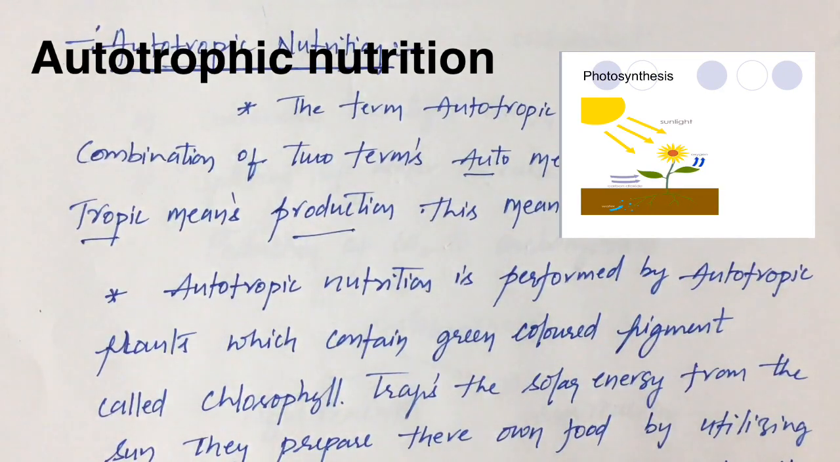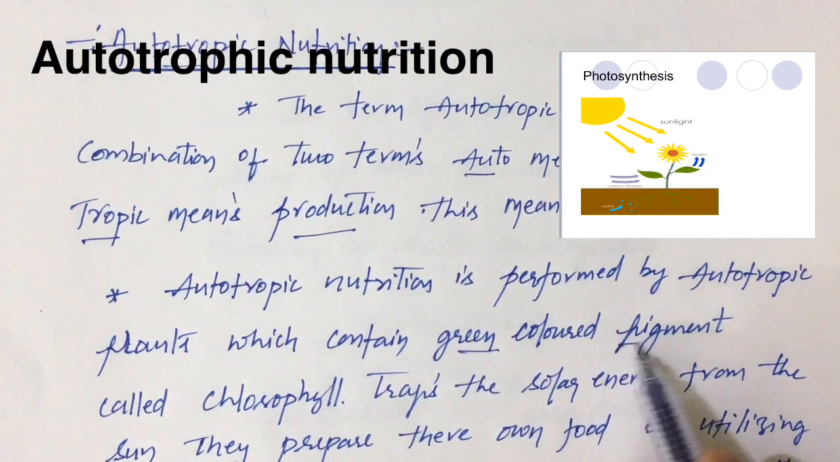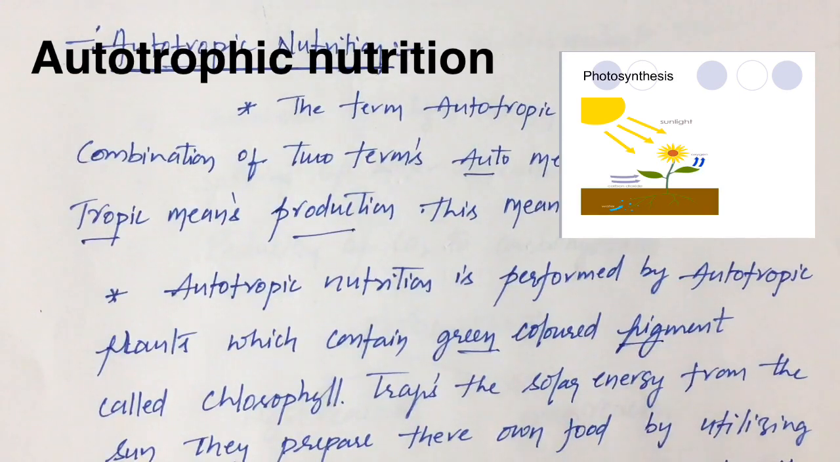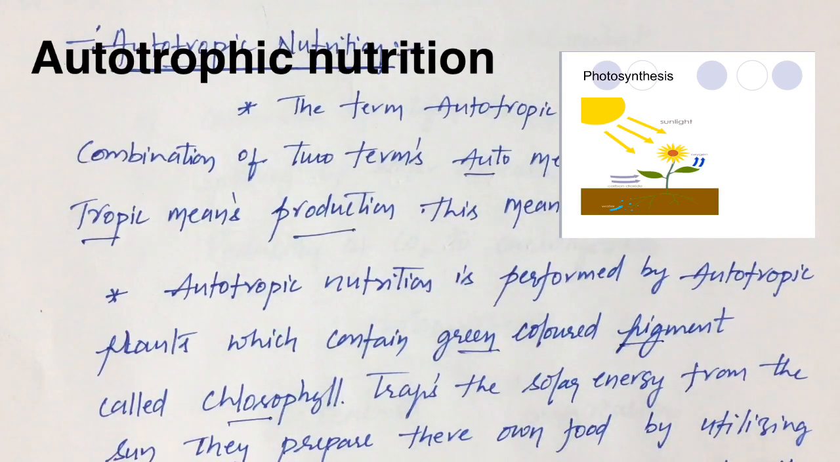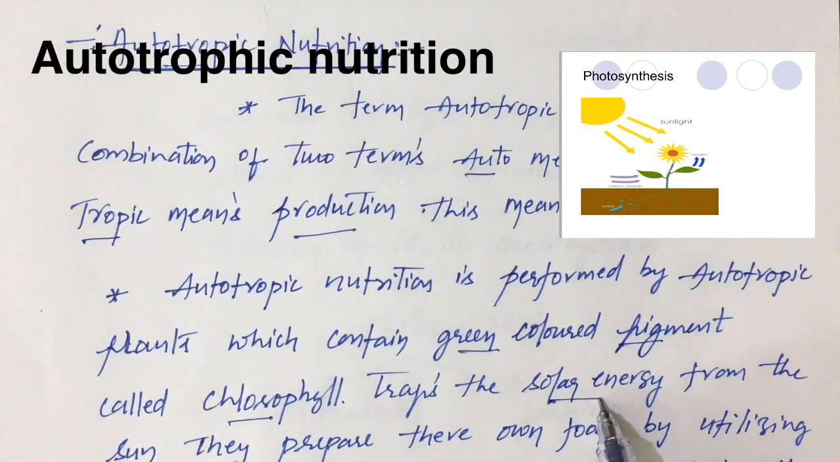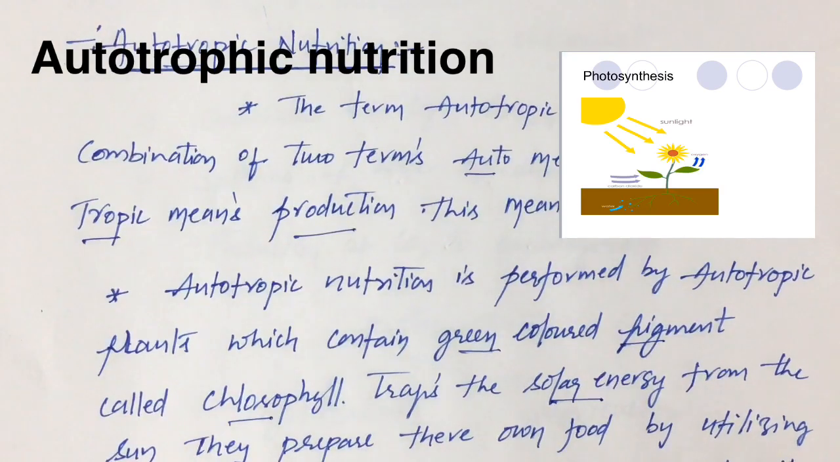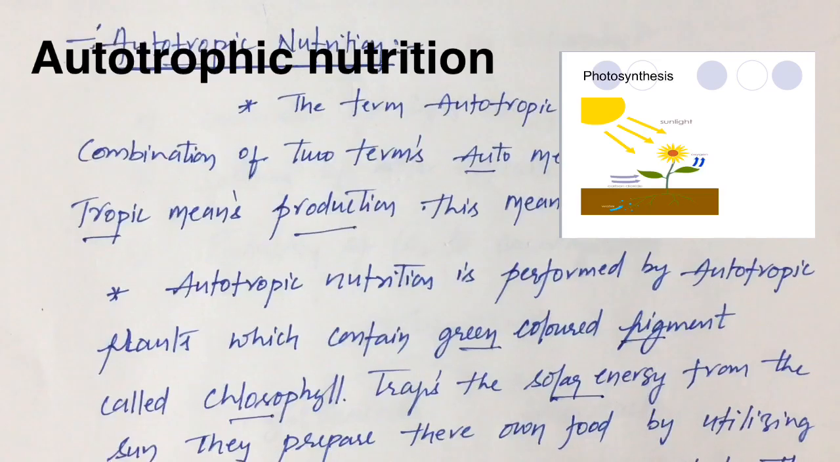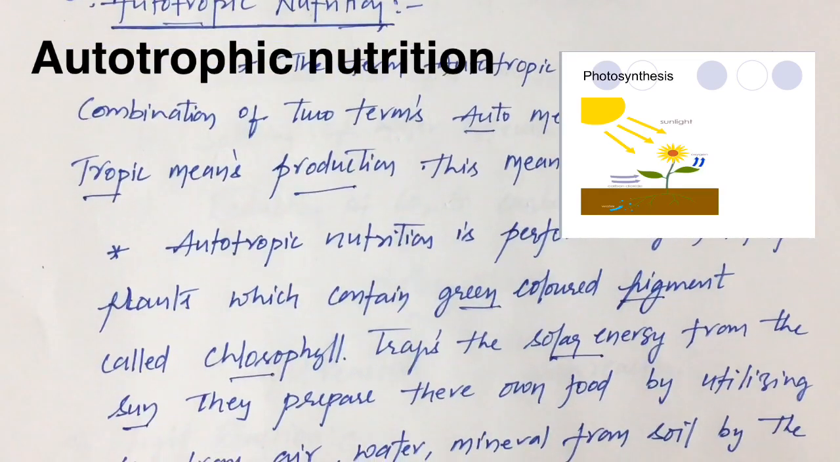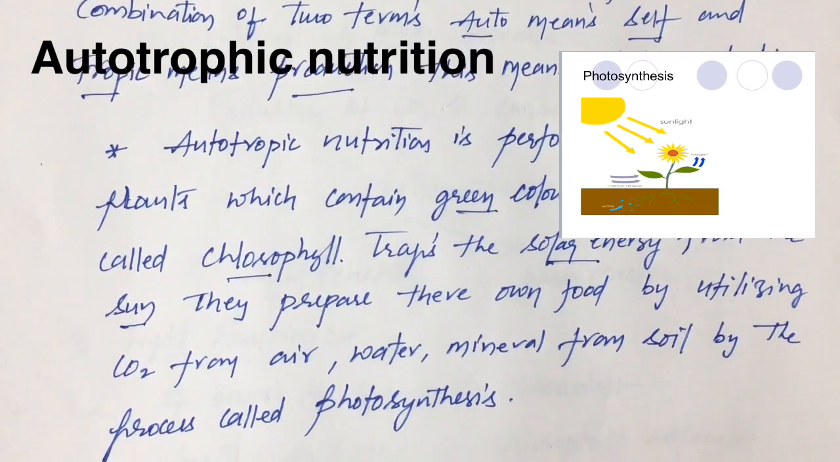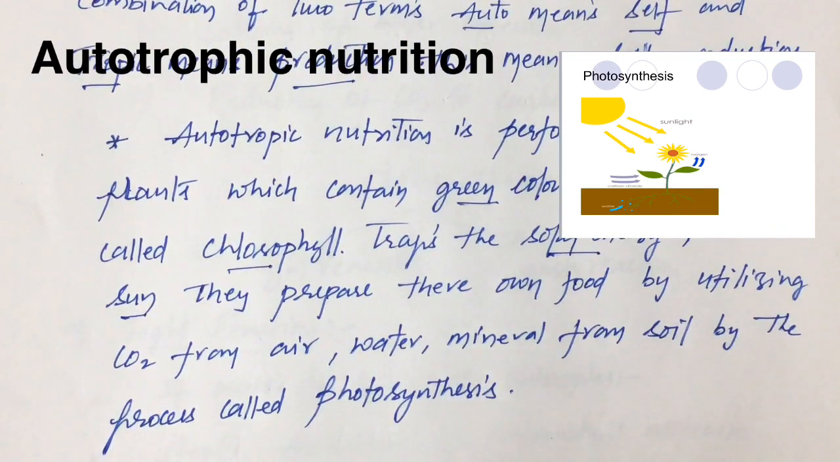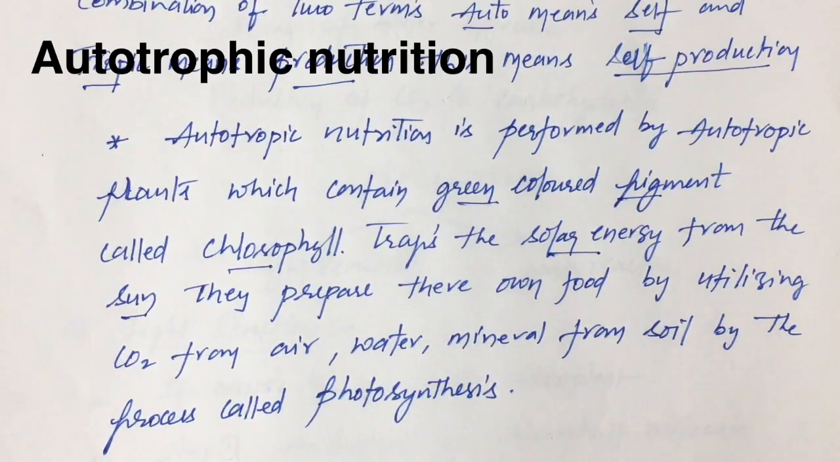The plants which contain green colored pigment, those we call autotrophic plants. That green colored pigment is called chlorophyll. So what will this chlorophyll do, children? This chlorophyll traps the solar energy from the sun and they prepare their own food. Not only that, they also utilize certain factors such as carbon dioxide from air, water and minerals from the soil by a process called photosynthesis. Okay, so this is about autotrophic nutrition, children.